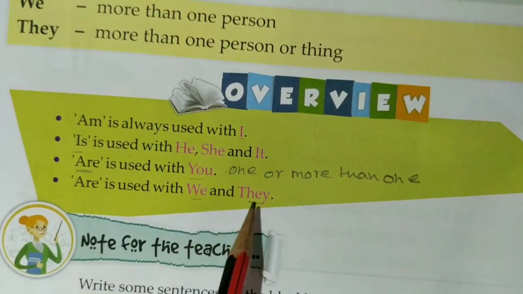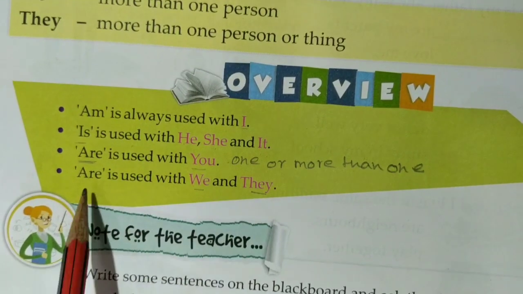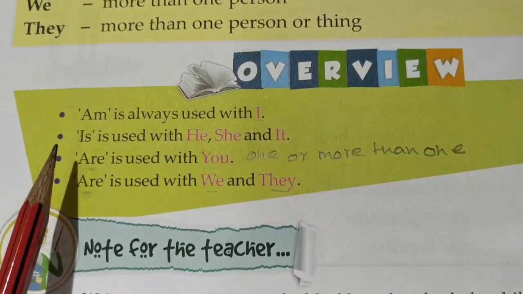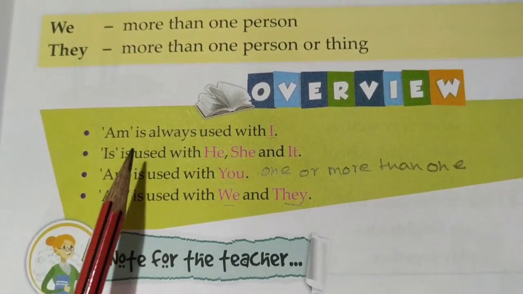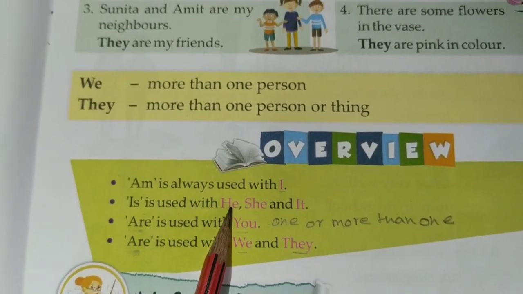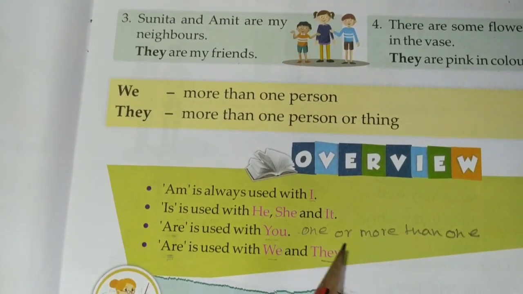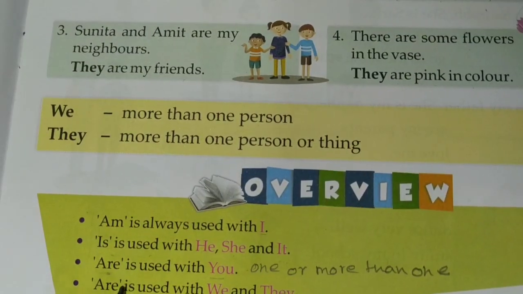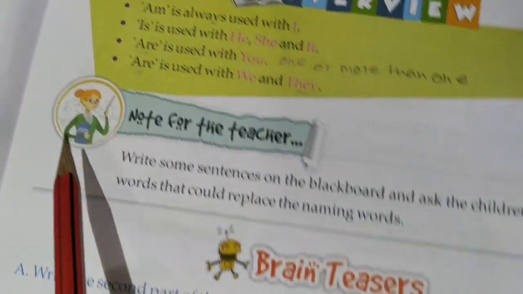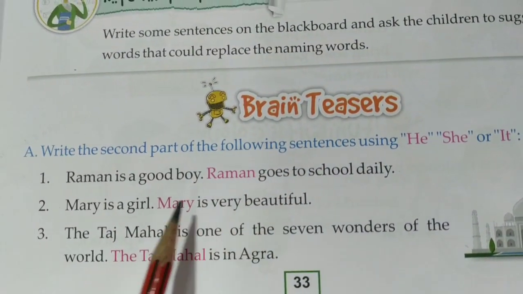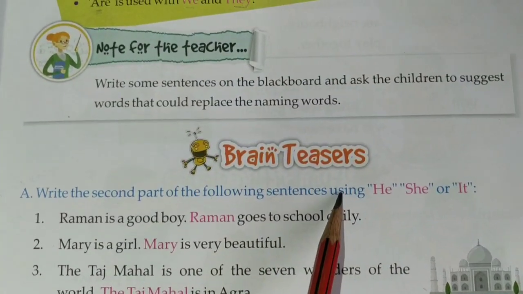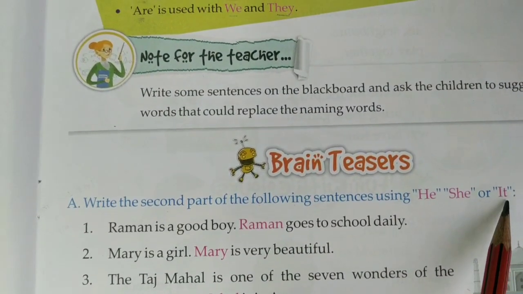Again, we and they, when we are talking about more than one person, that means plural, many. So we use are. Just remember, am is used with I. Is is used with a single person, he, she and it, or one thing. Are is used with you, we and they. So let's do the brain teasers. Write the second part of the following sentences using he, she or it.